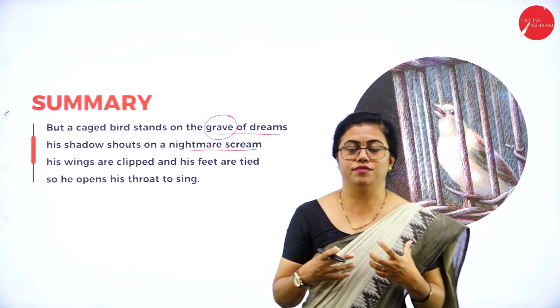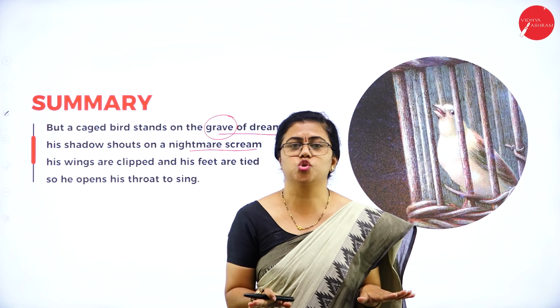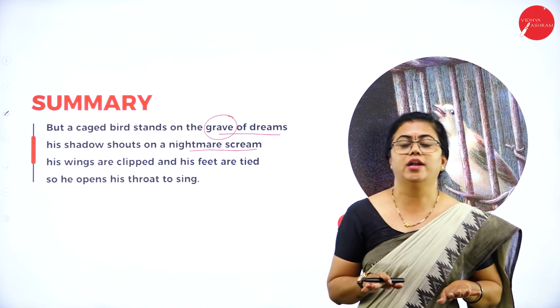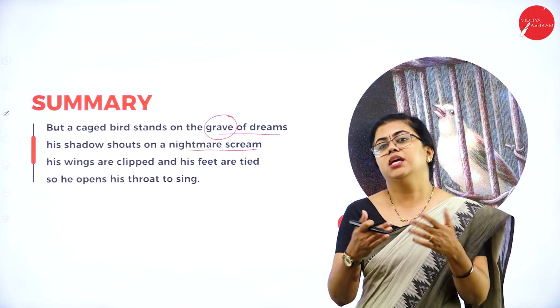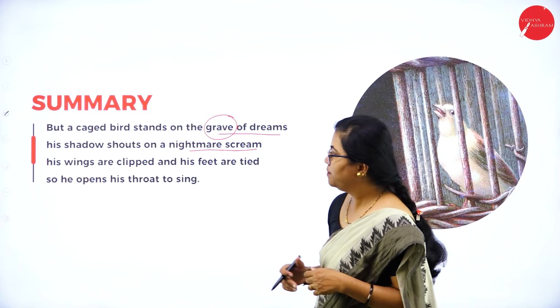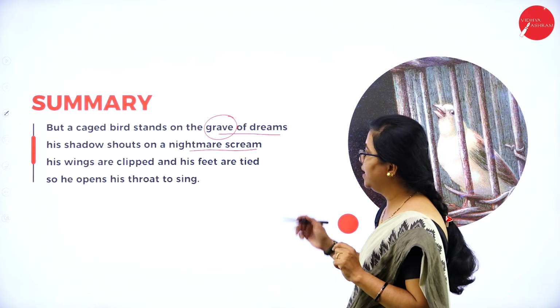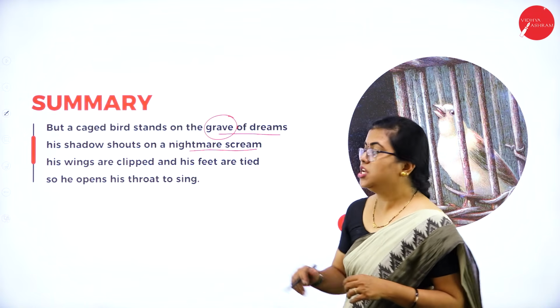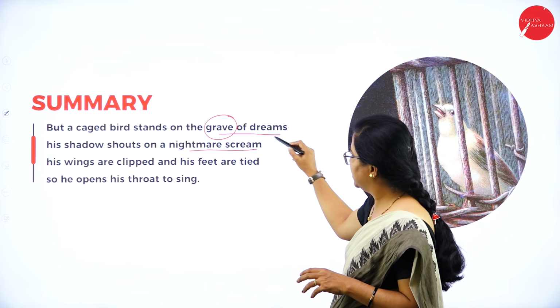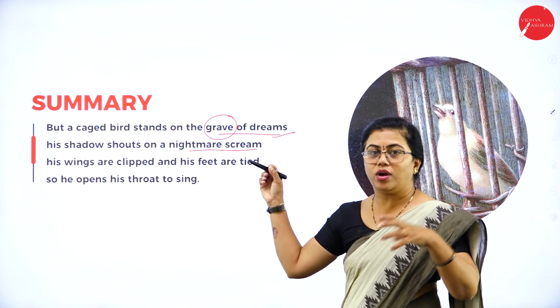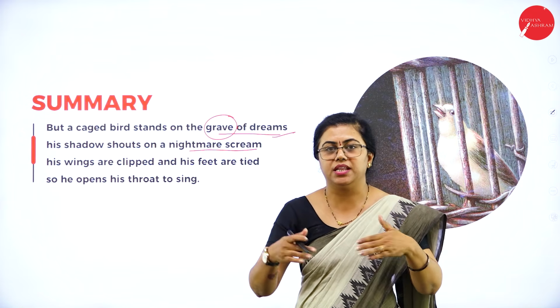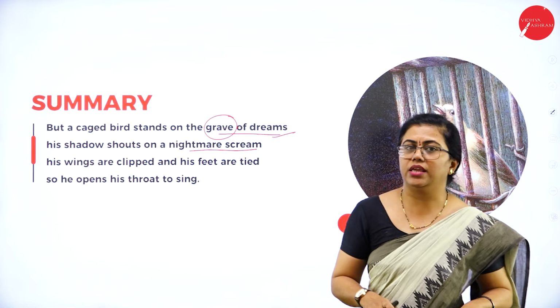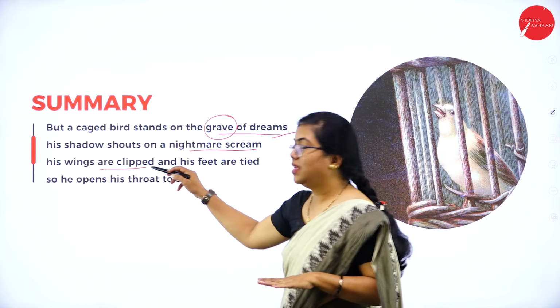It is scared of something. That's why it is screaming so loudly. It doesn't know what all it is going to experience. So it is shouting very loudly. His wings are clipped and his feet are tied. So he opens his throat to sing. It is being suppressed of these dreams and whatever it wanted to experience, that is, freedom and all. So everything is stopped. The wings are clipped again.